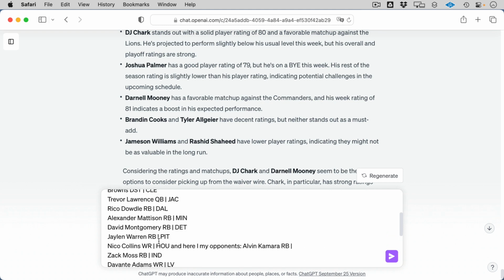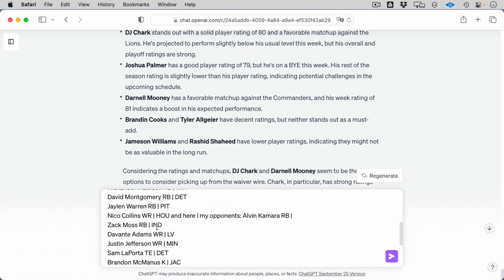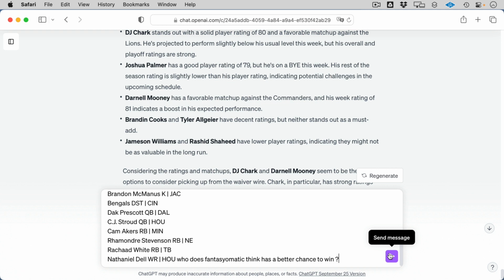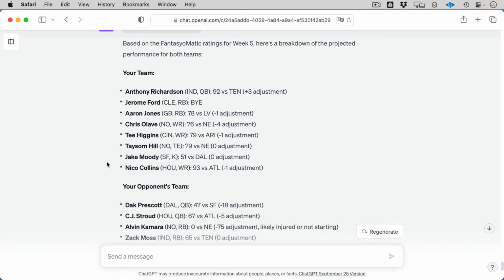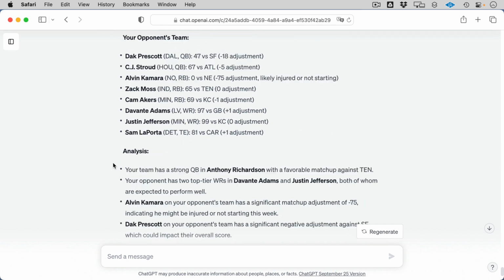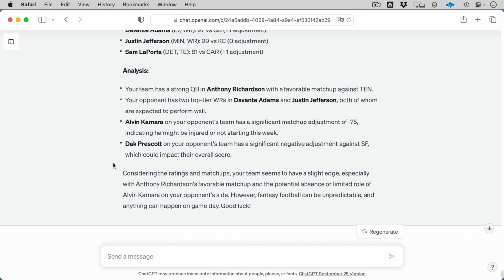So here's my roster, and then here's my opponent's roster. And I'm going to say, hey, FantasyoMatic, who's got the better chance to win? Let's check it out. So now it's broken down all of the players from my team. It's broken down all the players from my opponent's team. And in case I don't want to have to do the math, it's going to tell me, oh yeah, I got a strong Anthony Richardson, and then he's got a couple other guys.